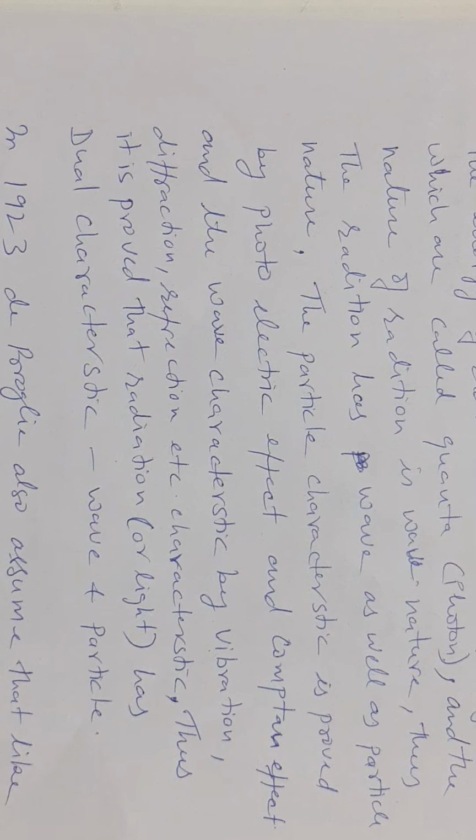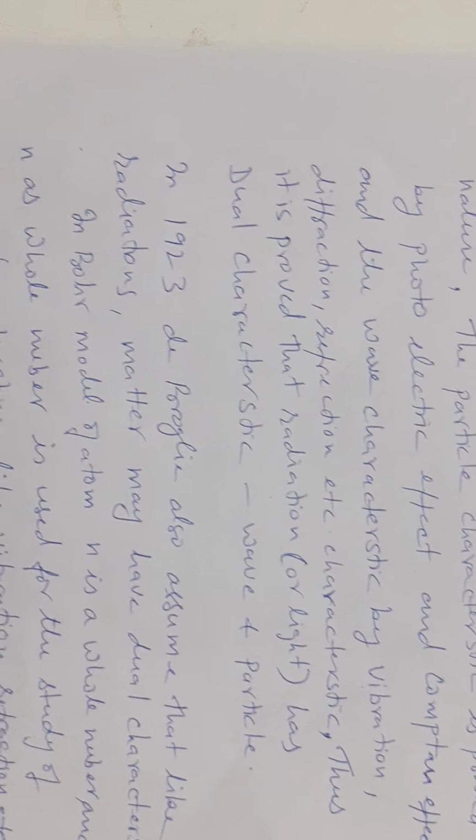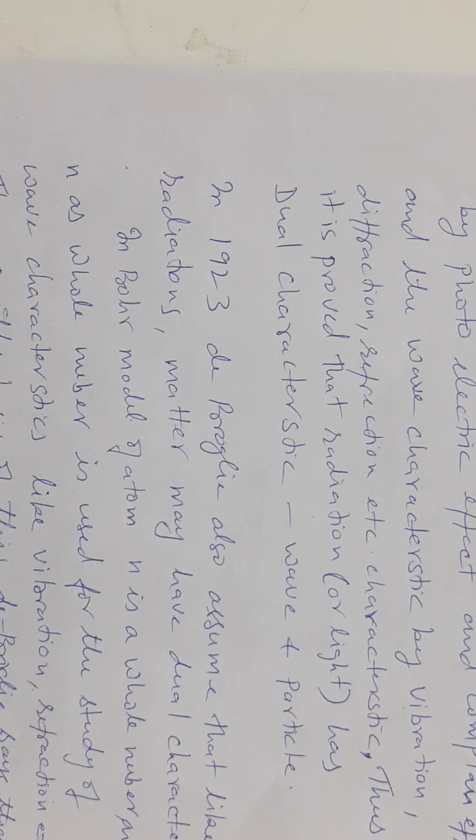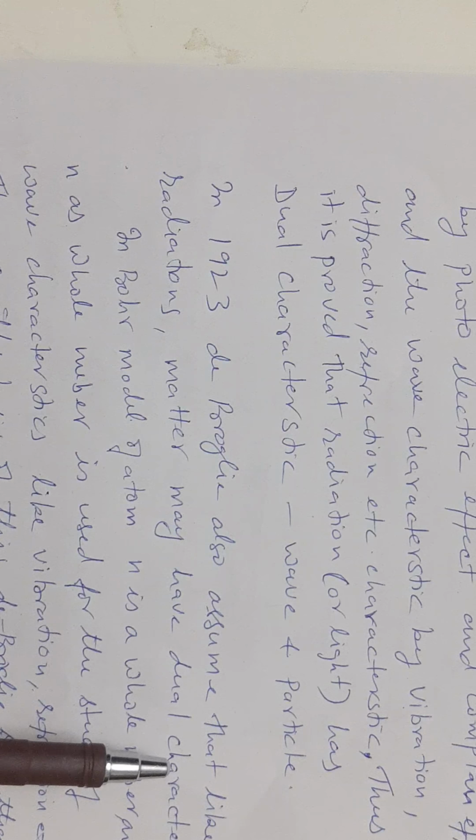Thus, radiations or light have a dual character, a wave character as well as a particle character. Now, on the basis of this dual character of radiations or light, in 1923 de Broglie assumed that matter or particles like electron, proton, etc. may have a dual character, with particle character, they may have wave character.